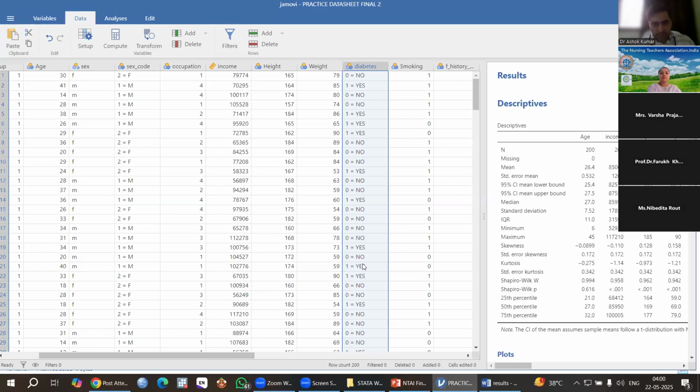Which software is more friendly, Jamovi or SPSS? If you ask me, my answer is SPSS, but SPSS is not free. Jamovi is free, and we can get attractive output.